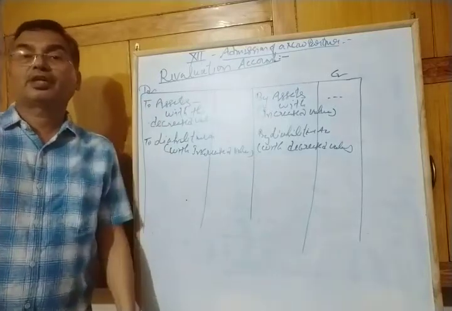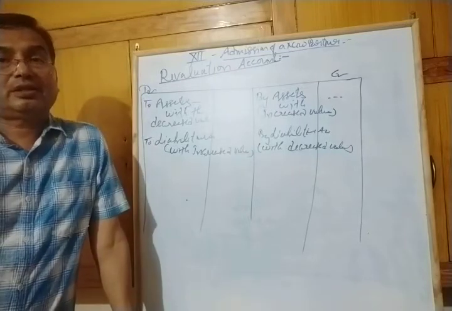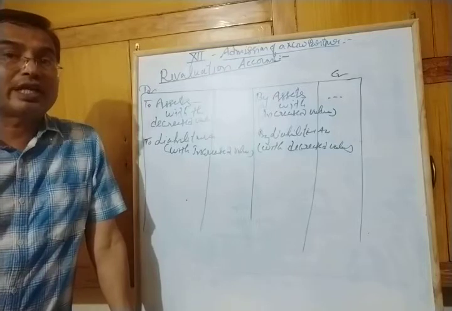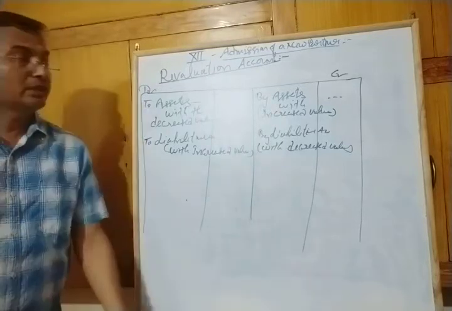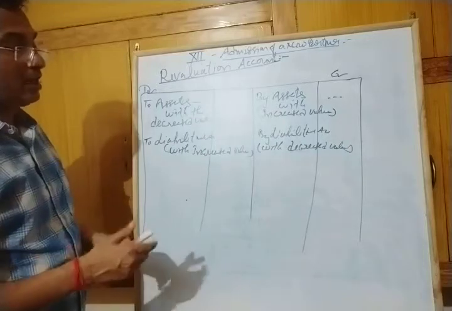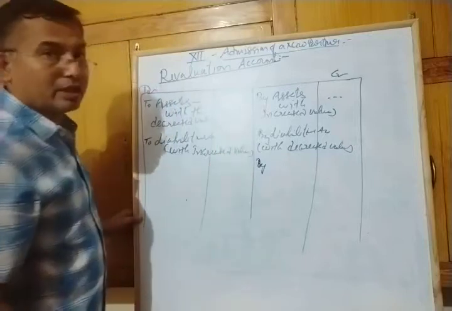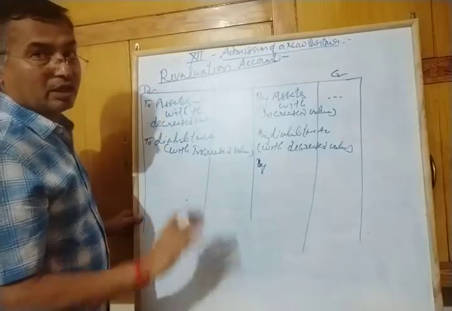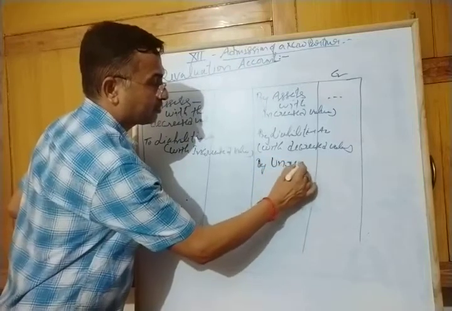Suppose sometimes there are some unrecorded assets that are not in record, and at that time they are found. Then the unrecorded asset will be here because it is an increase in asset by the unrecorded asset.